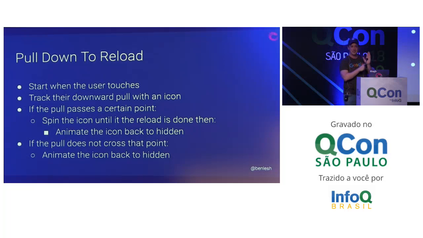And if the pull gets past a certain point, then you want to trigger a load and spin that icon for a while until the load is finished, and then it has to animate that icon back up to where it belongs, up to the top. But if the pull doesn't cross that point and they let go, then it's got to animate that icon back out of there. You don't want the icon just hanging around. So there's a lot of stuff we have to coordinate to get this done.